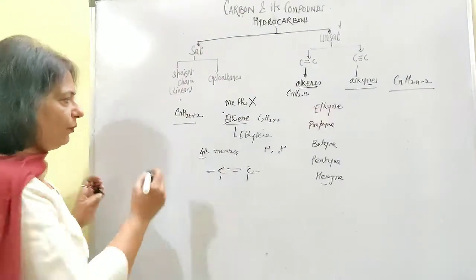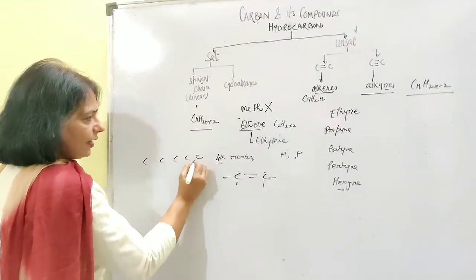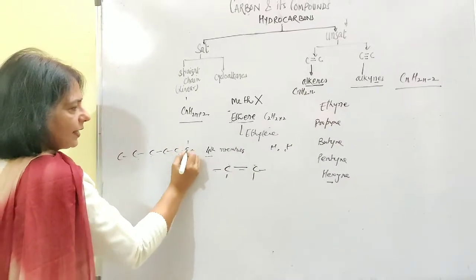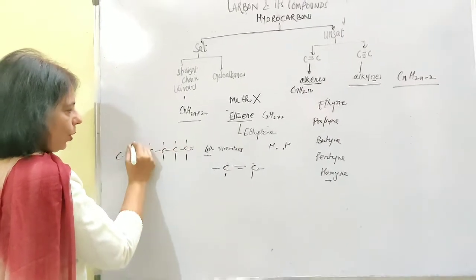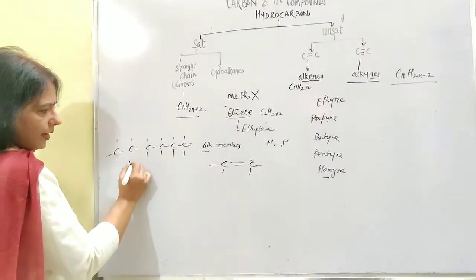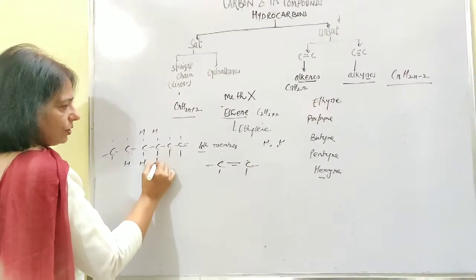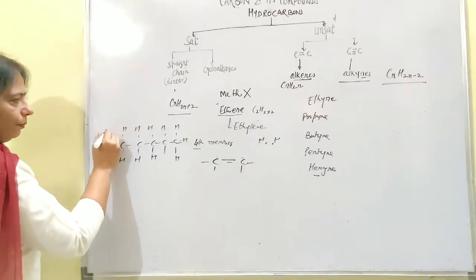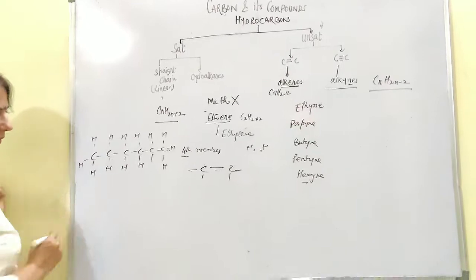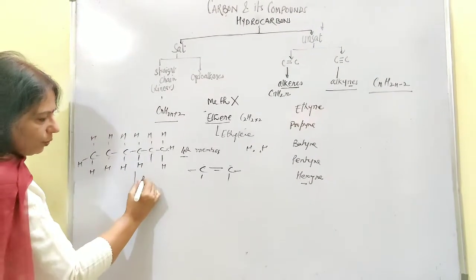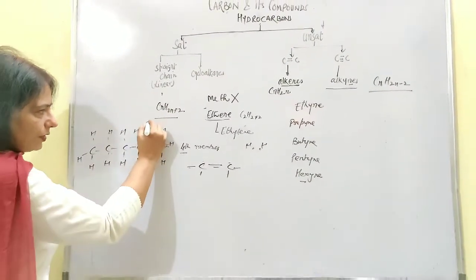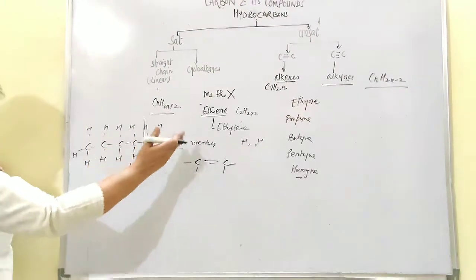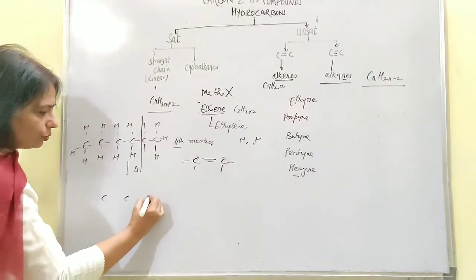Let me give you one more example. Let's say we have taken hexane, 1, 2, 3, 4, 5 and 6. And this hexane has been subjected to very high temperature. It is containing all the hydrogen surrounding it, and let me break this particular saturated hydrocarbon. If it has been subjected to very high temperature, this chain always breaks from this point. That means 4 carbon atoms towards one side and 2 towards the other side. 1, 2, 3 and 4.